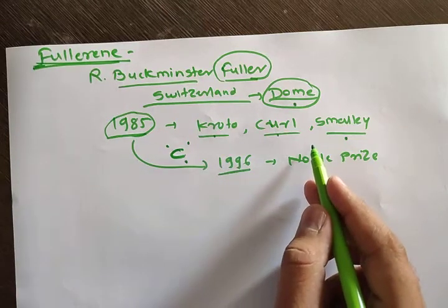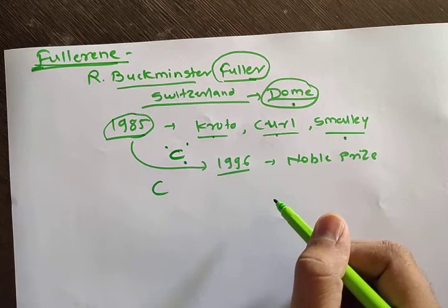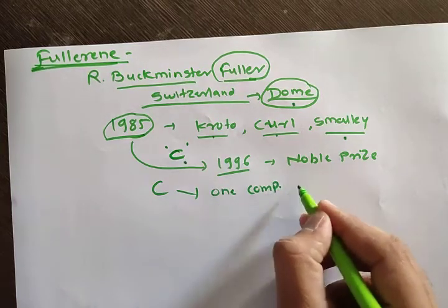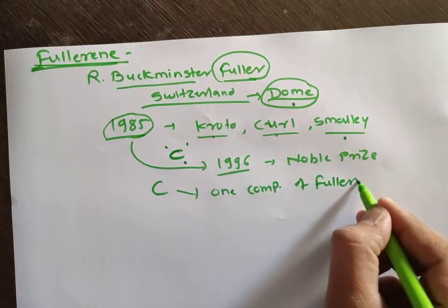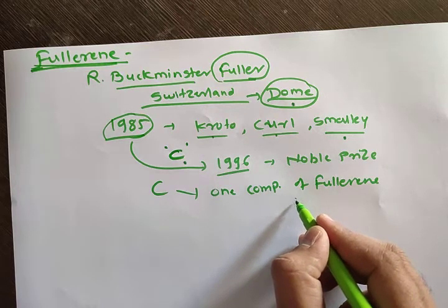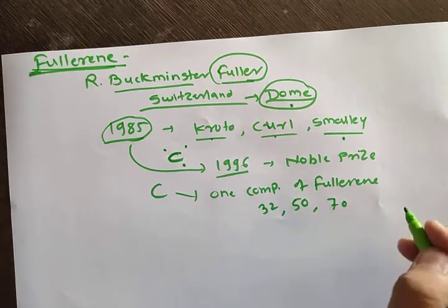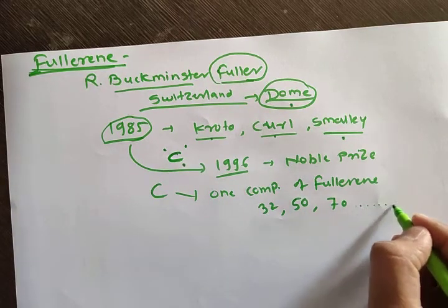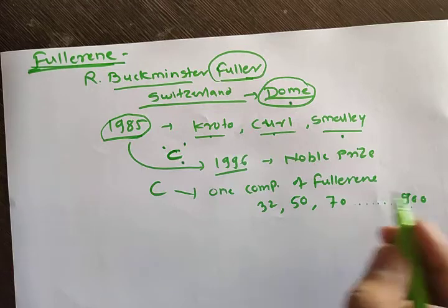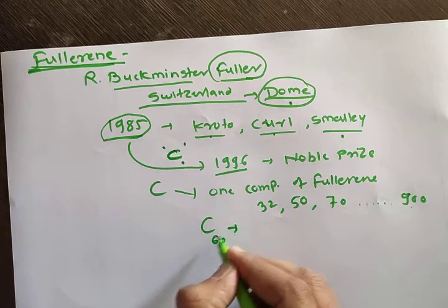Okay, so fullerene is a form of carbon, an allotrope of carbon, so it is made from only and only carbon. But there are various types of fullerene. One compound of fullerene may consist of 50 carbon, it may consist of 70 carbon, it may consist of even 32 carbon, and so on up to 900. Some of the compounds of fullerene consist of 900 carbon in it, but the very famous compound of fullerene is C60. It is written like this, C60.